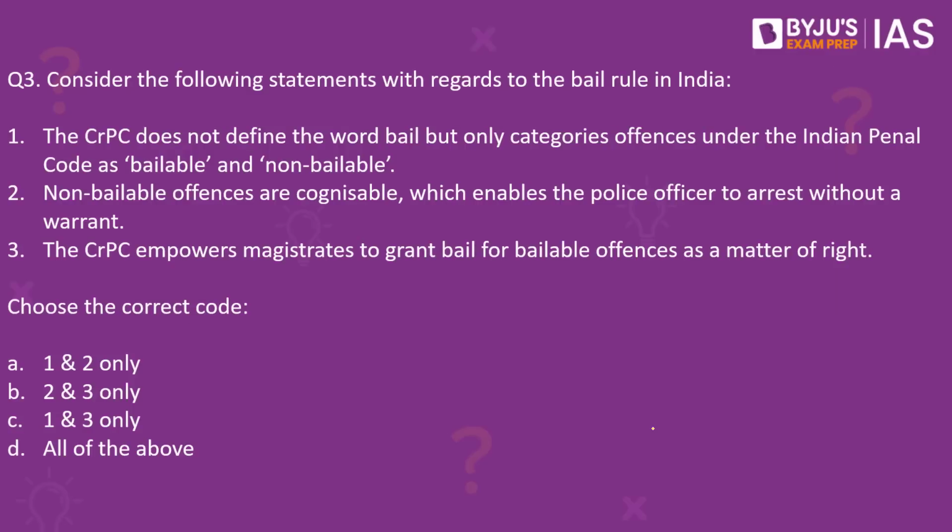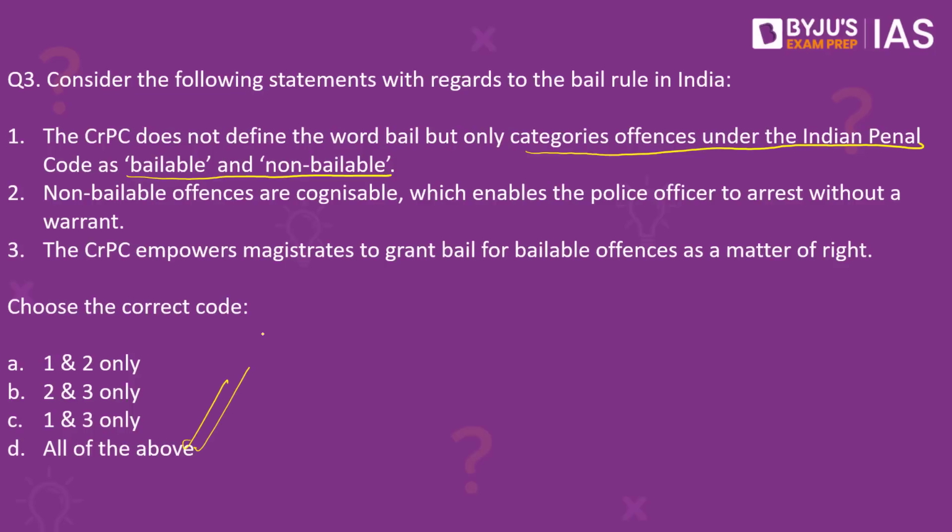Next, question number 3. Consider the following statements with regard to the bail rule in India. Number 1. The CRPC does not define the word bail but only categorizes offences under the Indian Penal Code as bailable and non-bailable. Second, non-bailable offences are cognizable, which enables the police officer to arrest without a warrant. Third, the CRPC empowers the magistrates to grant bail for bailable offences as a matter of right. Which of these given statements is or are correct? The correct answer here would be D. All the three given statements here are correct.